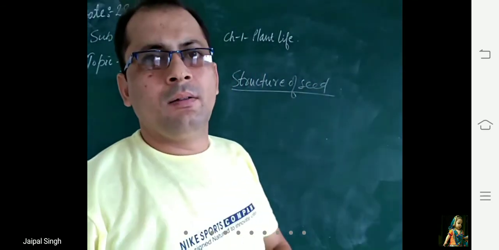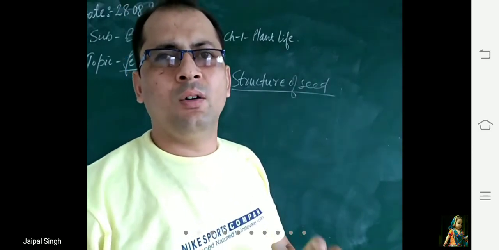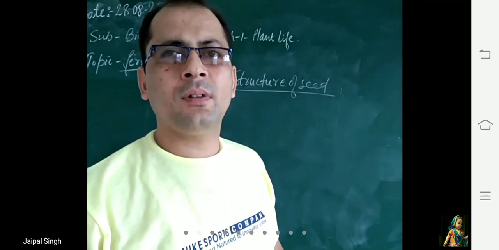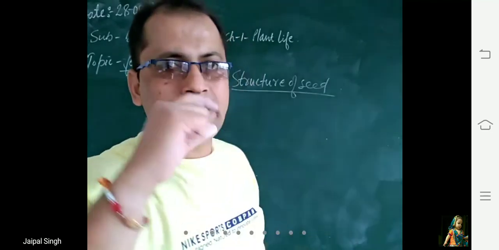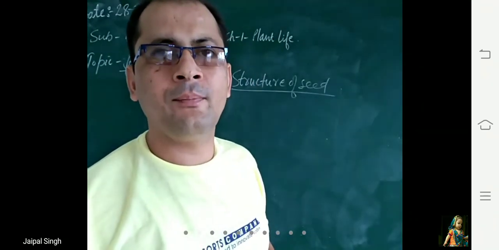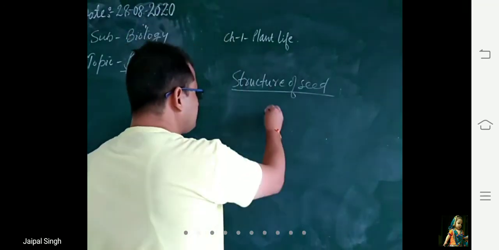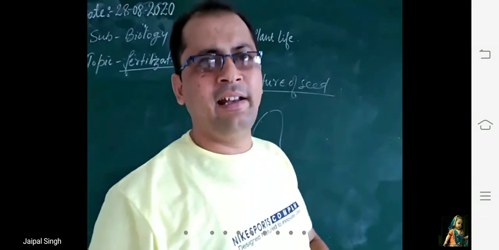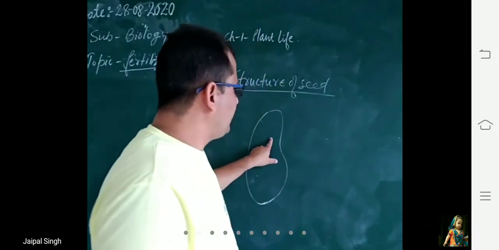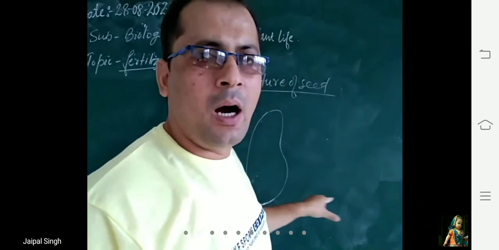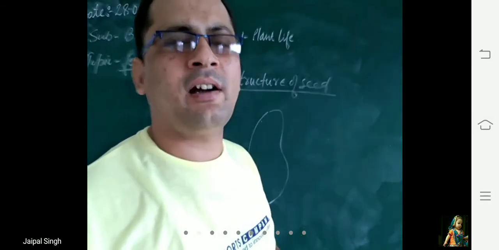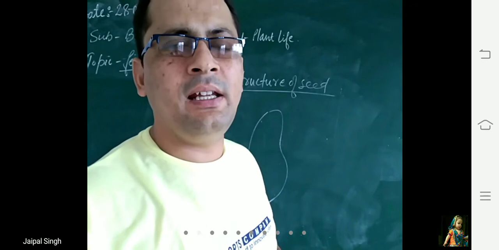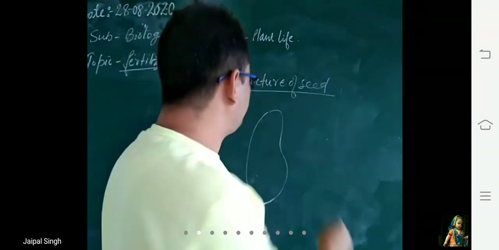So basically you know that the ovule after fertilization changes to seed. Now we are going to discuss the structure of seed. Suppose this is any seed. Now this seed has an outer hard protective covering which is known as testa.